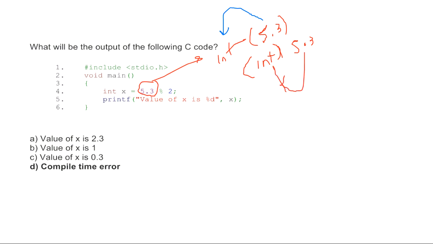So here we want to convert 5.3 into an integer. When we convert 5.3 into an integer, the answer will be 5, because 3 is the decimal part. So it will be 5 percentage 2. Now it will work. We have to typecast. Understand this?